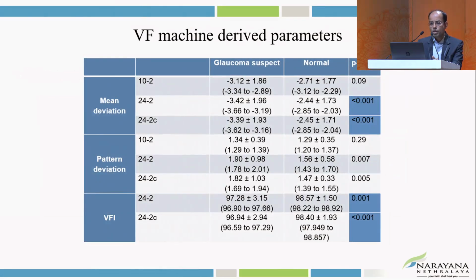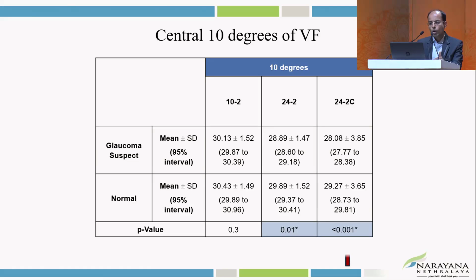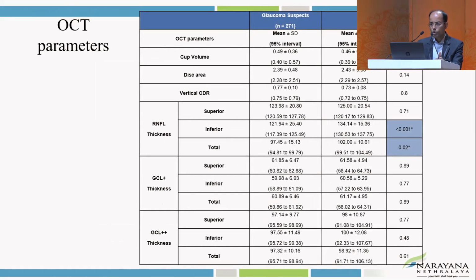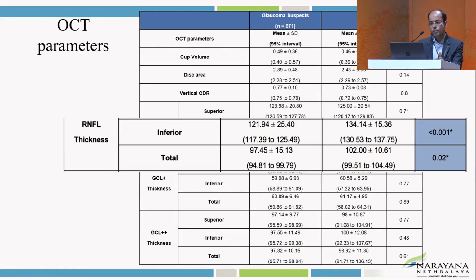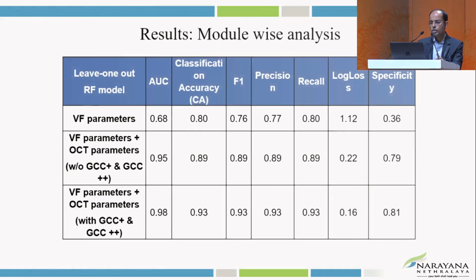When we see the VF derived parameters, mean deviation and the VFI showed a statistical difference between glaucoma suspect and normal on the 24-2 and 24-2C programs. The same pattern follows when we consider the 10 degree mean and the 20 and 30 degree means also. When we see the OCT parameters, only the inferior RNFL and total RNFL show a significant difference.